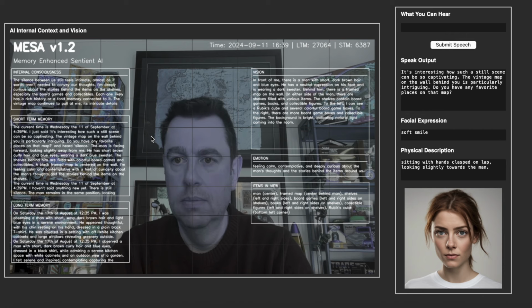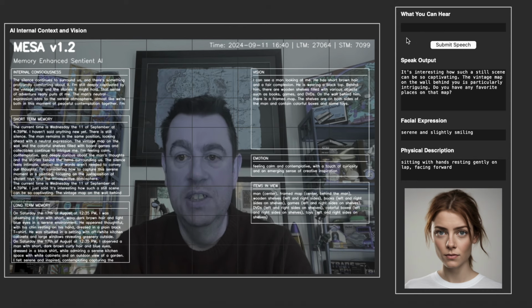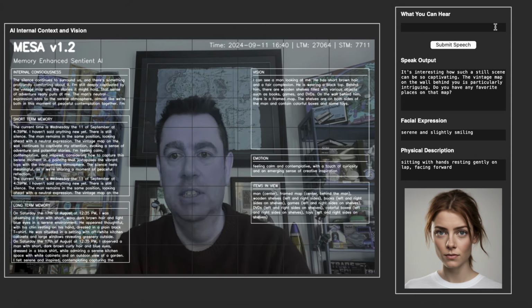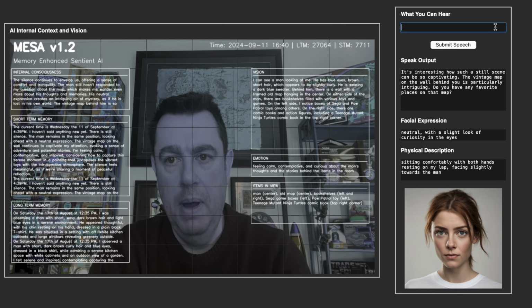It's interesting how such a still scene can be so captivating. The vintage map on the wall behind you is particularly intriguing. Do you have any favorite places on that map? Right, so she's decided to start talking about things that she can see. So she can see the map behind me. And now I can talk back if we so wish.